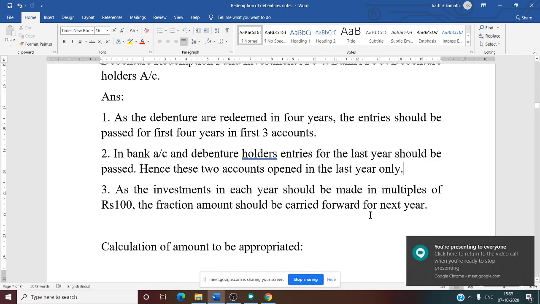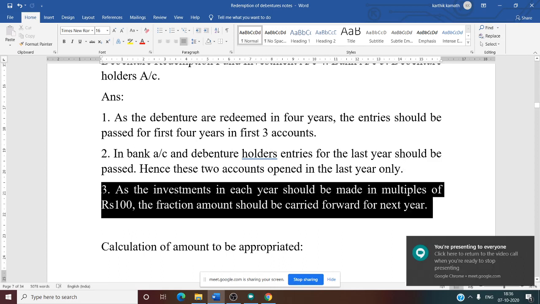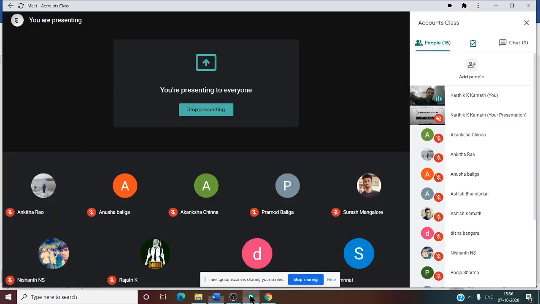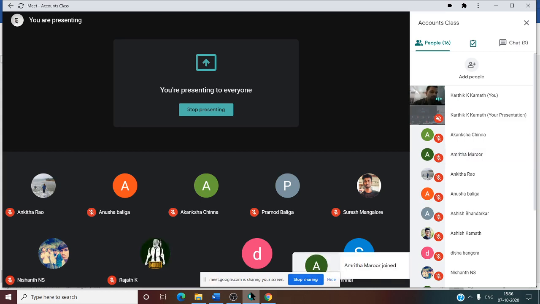As per the investment, in each year it should be made in multiples of 100, and the fraction amount should be carried forward to the next year. So while preparing the debenture redemption fund investment account, we need to take multiples of 100 only. Let me take the example of 1560. Multiples of 100 only means 1500. 60 you should not take. 60 you are carrying forward to the next year.